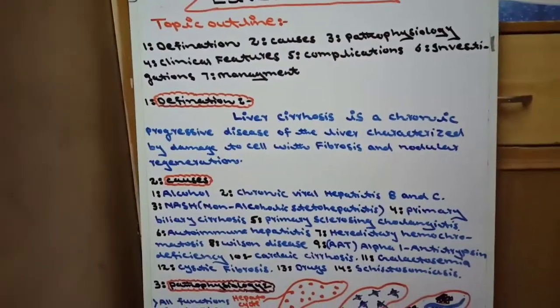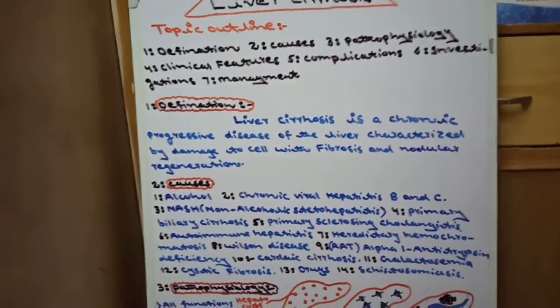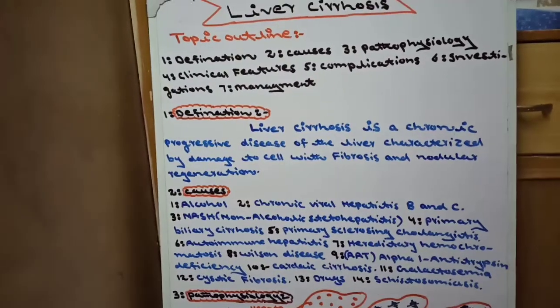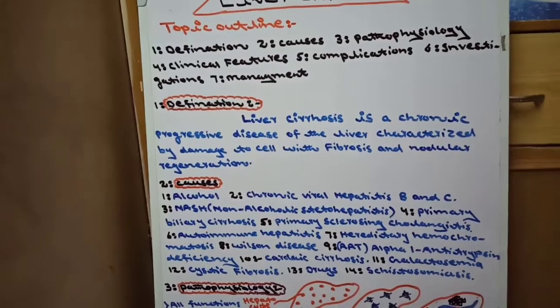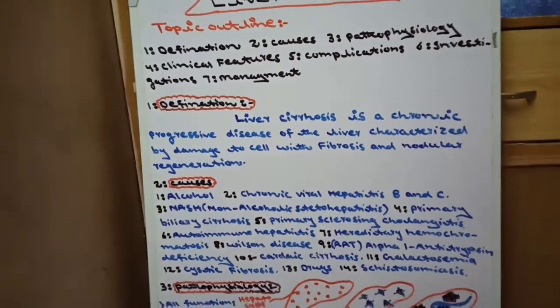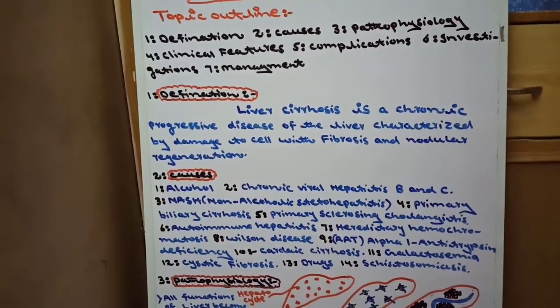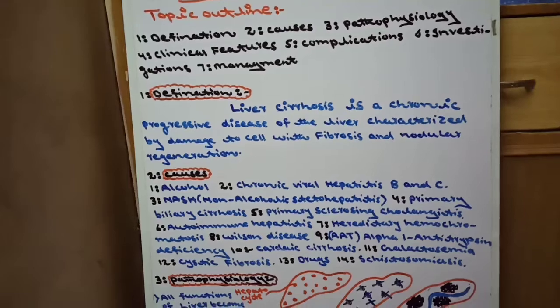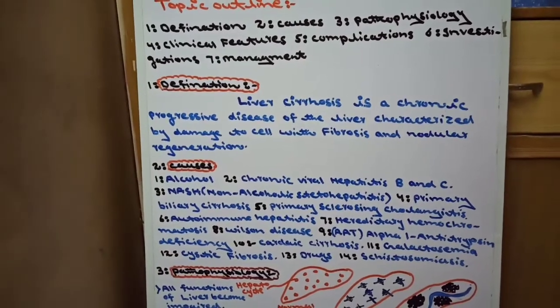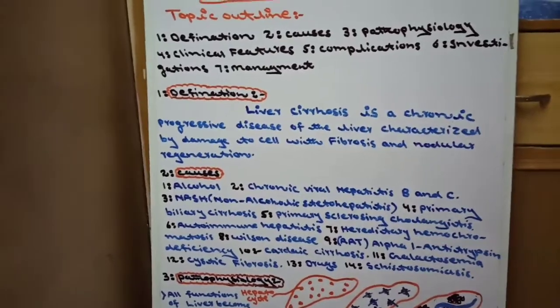Basically, liver cirrhosis is a chronic disease. Number two, it is a progressive disease. Number three, in liver cirrhosis, the normal cells of the liver will be damaged and replaced by fibrous tissue and nodular regeneration.